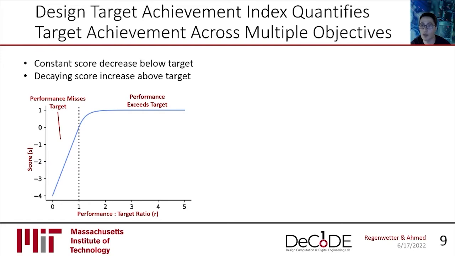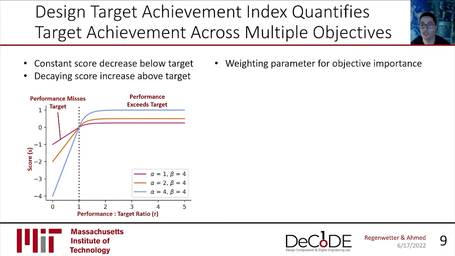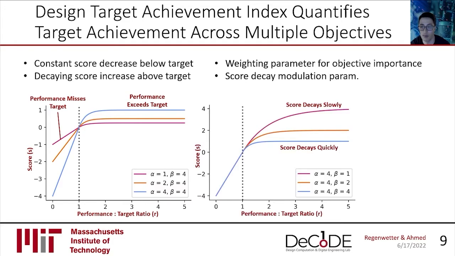Now, if we're taking a sum of scores over different objectives, we may want to prioritize certain objectives over others. In other words, we'd like a way to weight the contribution of each individual objective. As the designer, we can do this by selecting a parameter, which we call alpha, which adjusts the steepness of the scoring curve. We might also like to adjust the steepness that the curve falls off. This can be useful when we're dealing with objectives where further improvement over the target is more desirable than in other objectives.